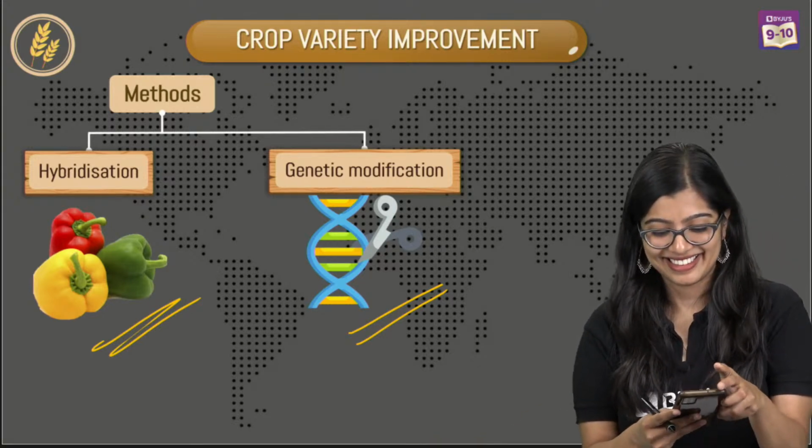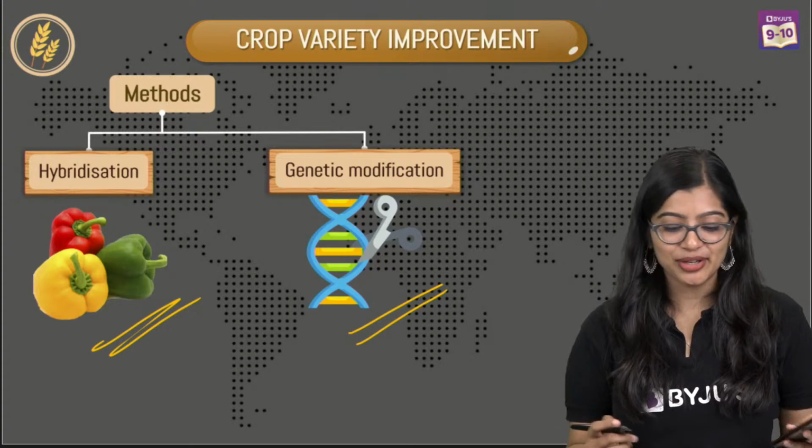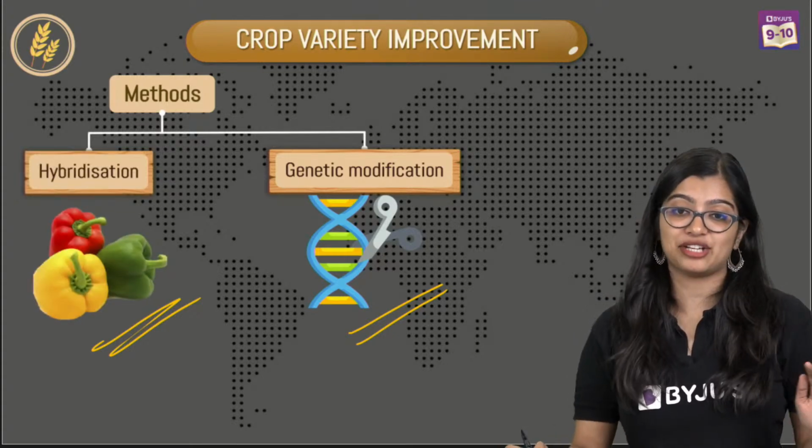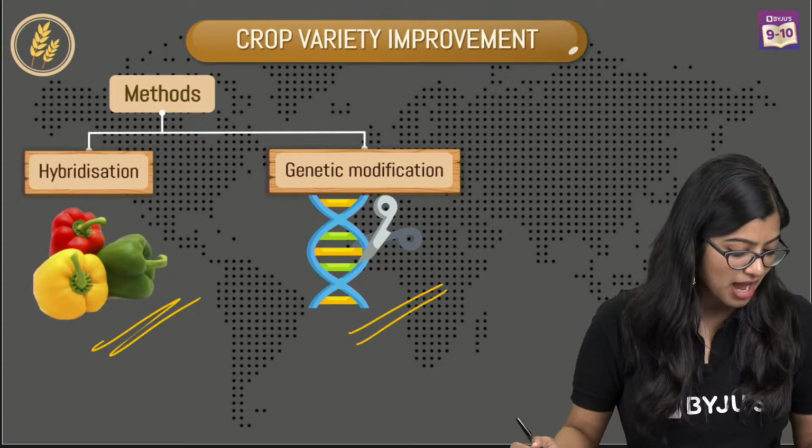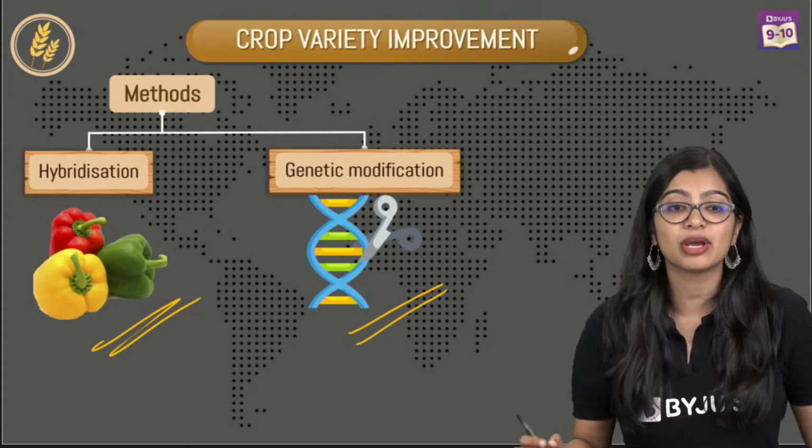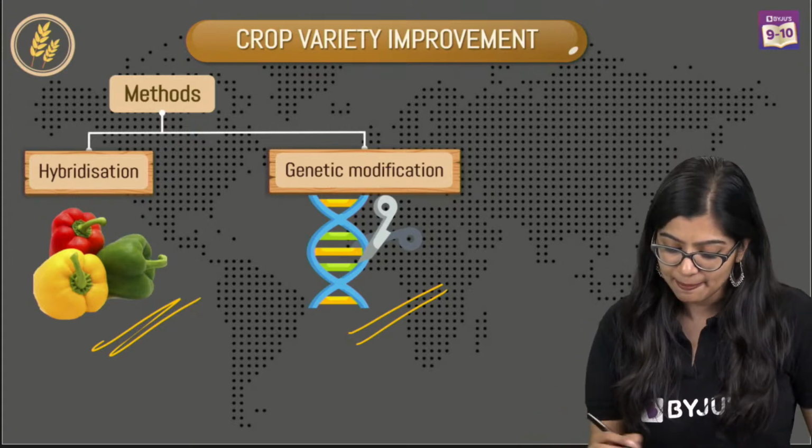Okay, all right. So now we're going to look at what is hybridization first. A lot of you are demanding, ma'am, tell me about hybridization. So we will think about hybridization. We're going to start with a very simple example. Like I told you, I want a plant which is able to do everything. Or if I want my plant to survive in extreme conditions, I want my plant to do that also.